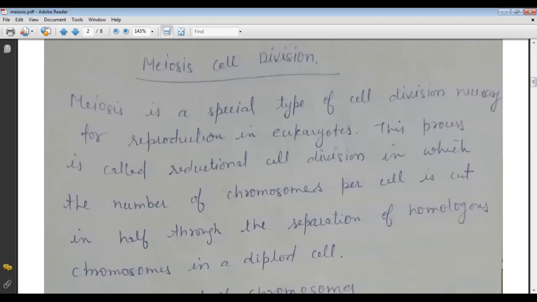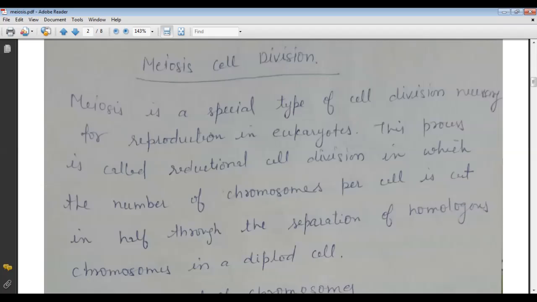As we know, the somatic cell is found all over the body, for example in skin cells, liver cells, or any other organs. The second type of cell is called the reproductive cell, and these reproductive cells are found only in the reproductive organs or the sex organs.